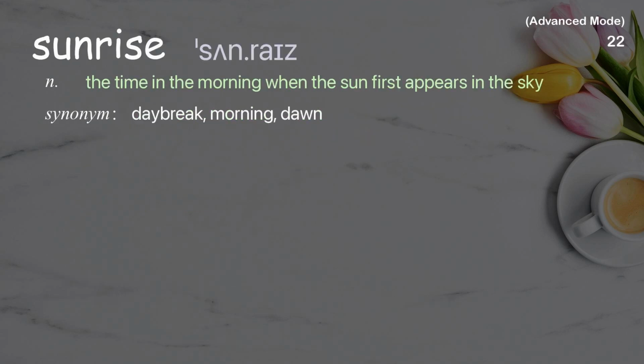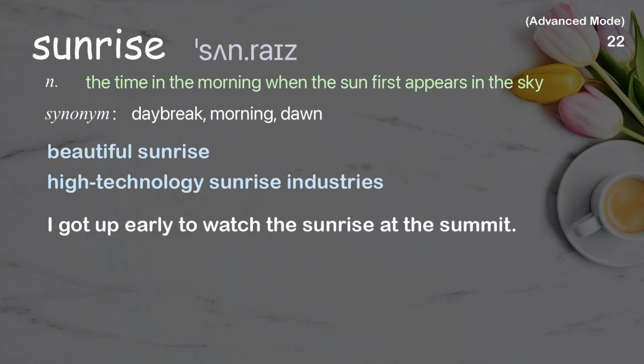Sunrise. The time in the morning when the sun first appears in the sky. Examples: Beautiful sunrise. High technology sunrise industries. I got up early to watch the sunrise at the summit.